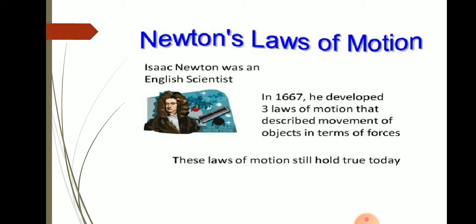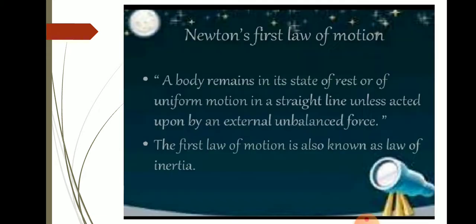So, the first law, what does it say? As we all know, any object which is at rest, for example a pen kept on a table, will not move by itself. Only when we apply an external unbalanced force is that object going to move.